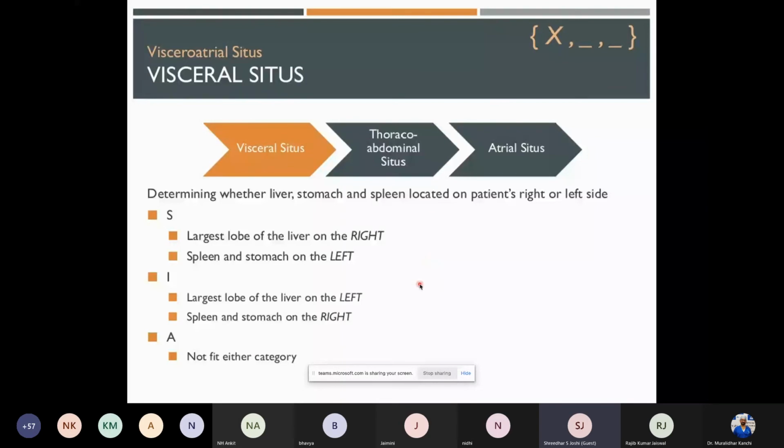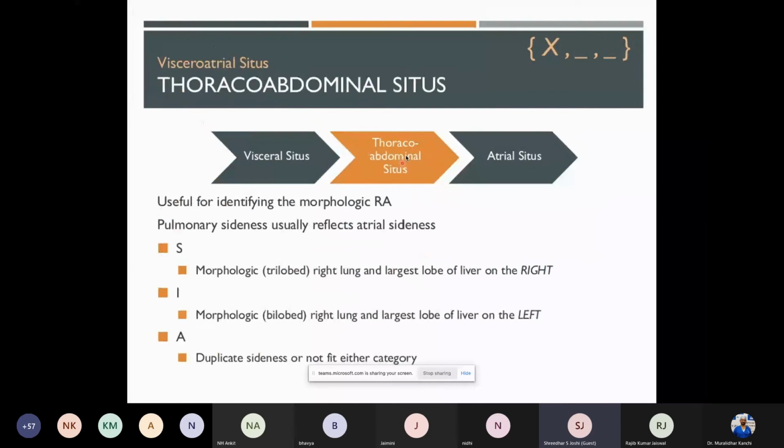Coming to the thoracoabdominal situs, a little bit more complex based on the anatomy of the lung. Again, it does not have a huge perioperative implication for the cardiac anesthetist as such, but it goes on the basis that grossly clinically, the trilobed right lung remains on the right, and when the trilobed right lung is on the left, it becomes inversus. When there is duplication of sidedness or it does not fit into either category, it becomes ambiguous.